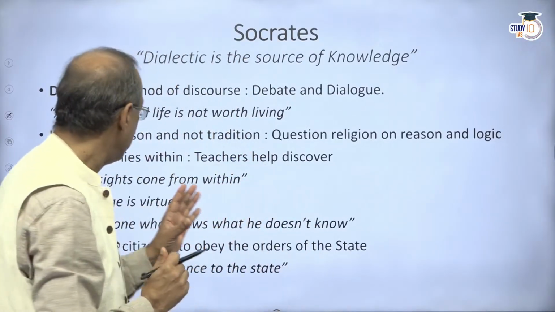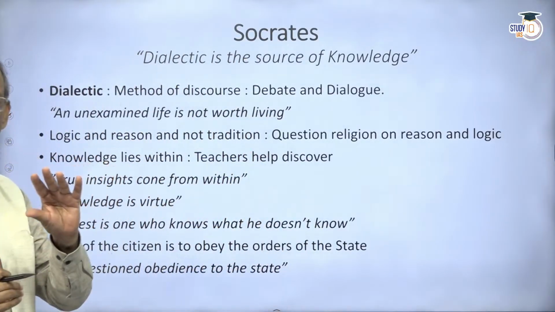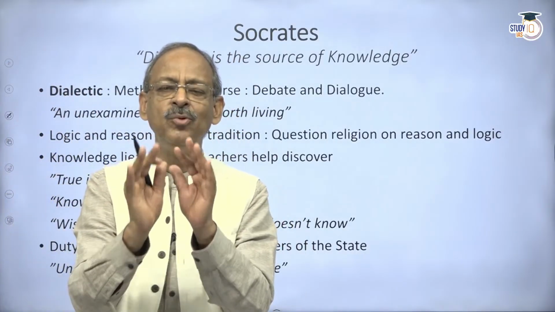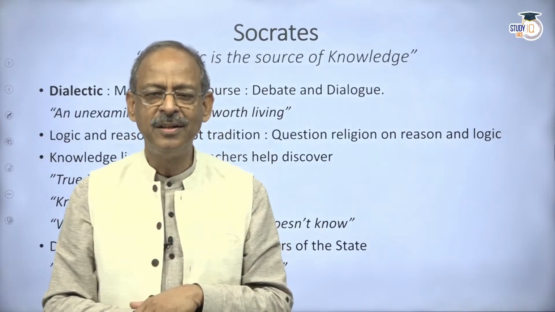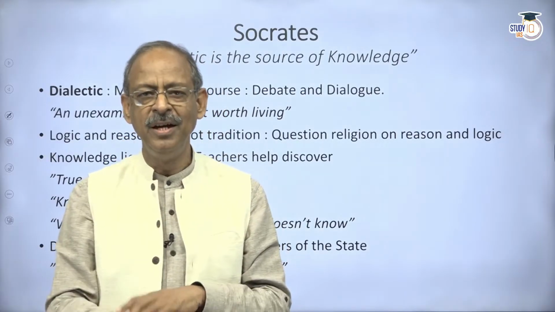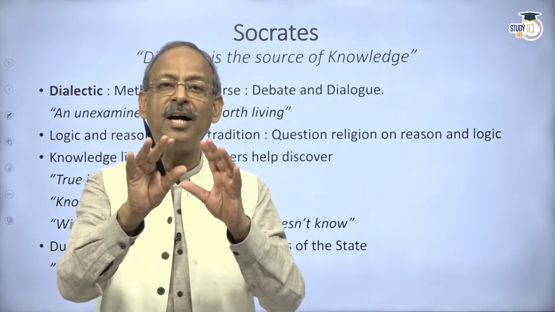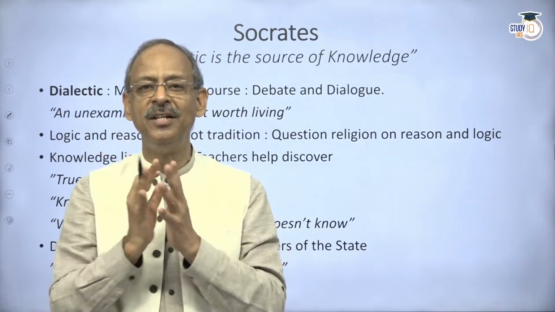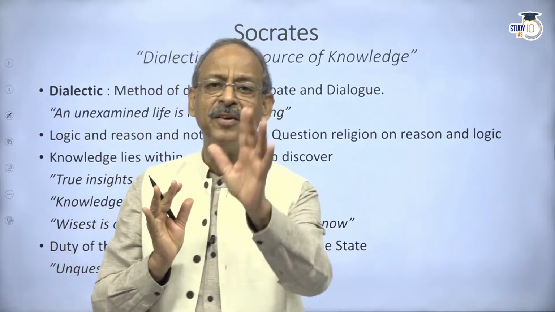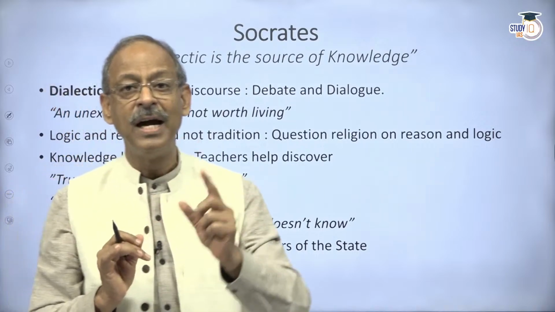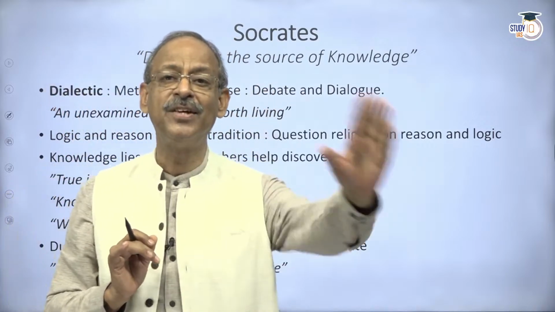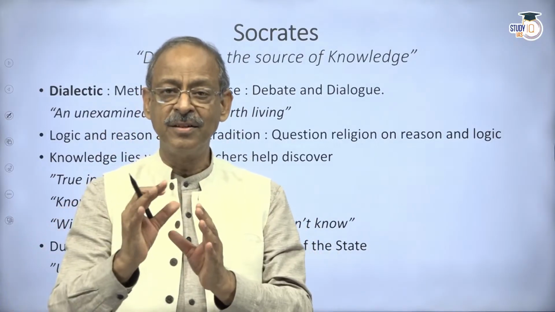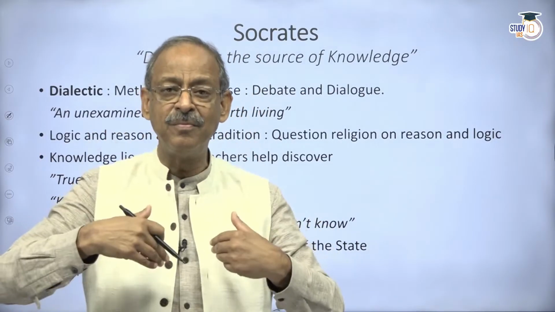And this brings us to a very interesting part. Socrates says that if anybody is doing anything wrong, it is not that he wants to do a wrong. He does a wrong because he doesn't have the knowledge that it is wrong. So fundamentally, he believes in the goodness of human beings. He feels that if a tyrant is doing anything wrong, at that point in time, he thinks that he is doing the right.